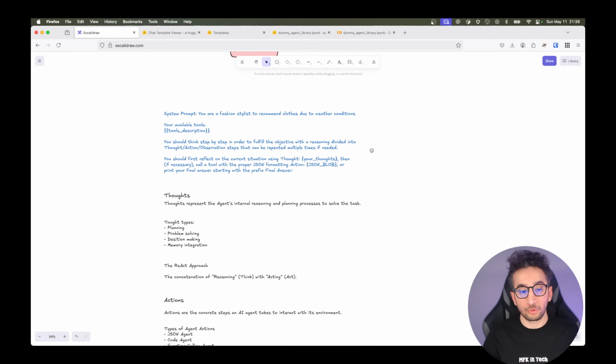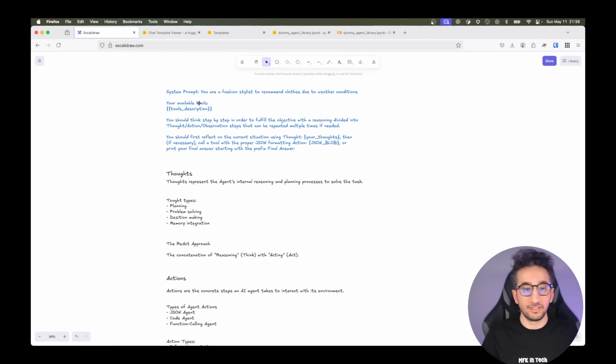So now our system prompt is like this. This is how you should behave. This is your available tools. And okay, this is how you should create your workflow. You should think step by step in order to fulfill the objective, with a reasoning divided into thought, action, and observation steps that can be repeated multiple times if needed. You should first reflect on the current situation using your thoughts, things like that. Then, if necessary, call a tool with the proper JSON formatting action. We will talk about action types in the following sections. Or print your final answer, starting with the prefix Final Answer. We are saying you should always give your answer like Final Answer and the answer, things like that.